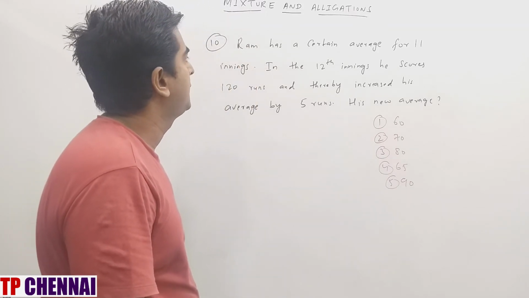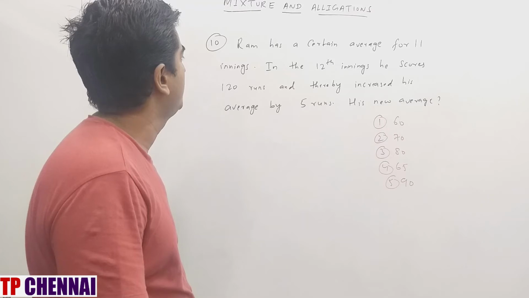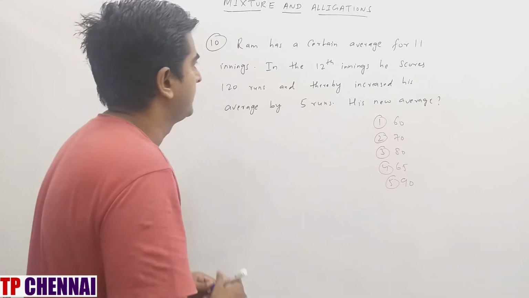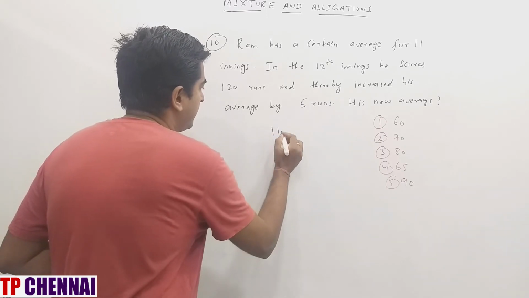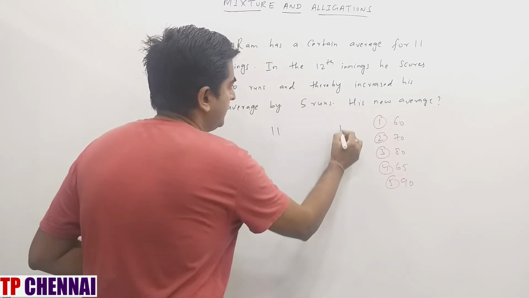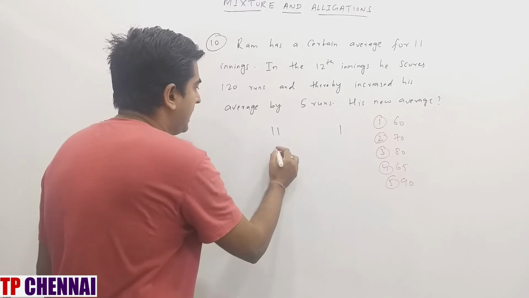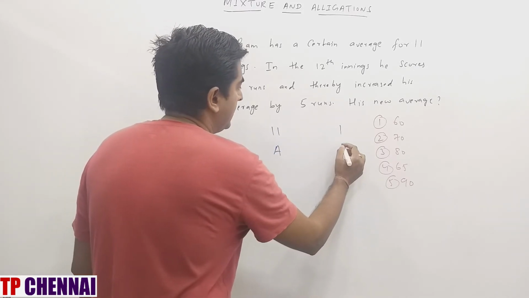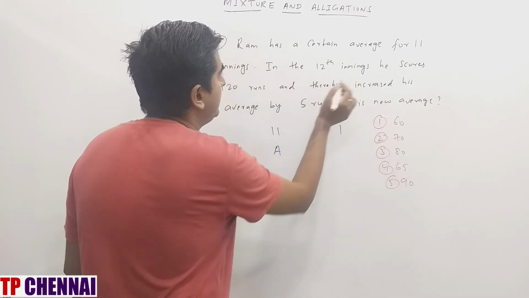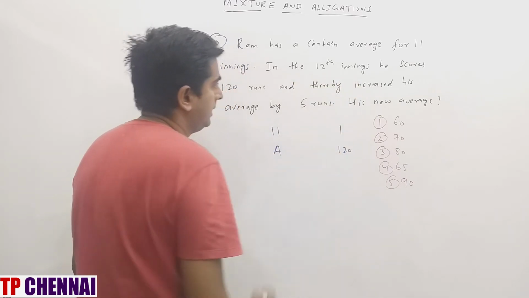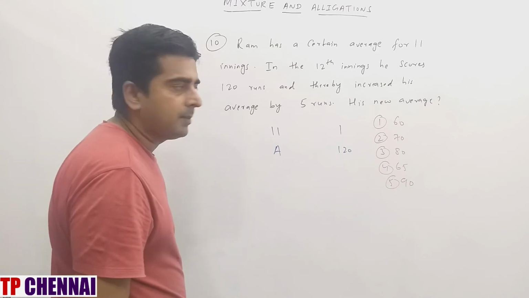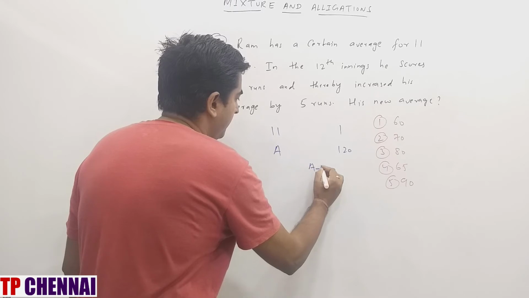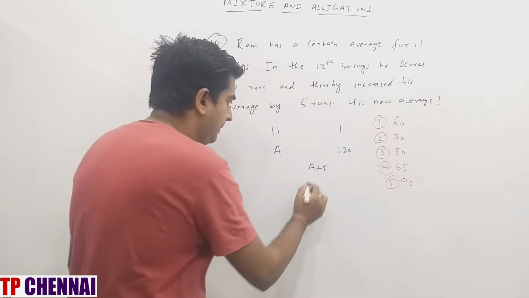Ram has a certain average for 11 innings. In the 12th innings, he scored 120 runs and thereby increased his average by 5 runs. His new average? So 11 innings is there, and here how many innings are there? 12th innings. That means extra is 1 innings. Here I am saying that his average is A. No, in the 12th innings he scored 120 runs. So this is 120, right? Thereby he increased his average by 5 runs, right? So this is A plus 5. Because the initial average is A only.